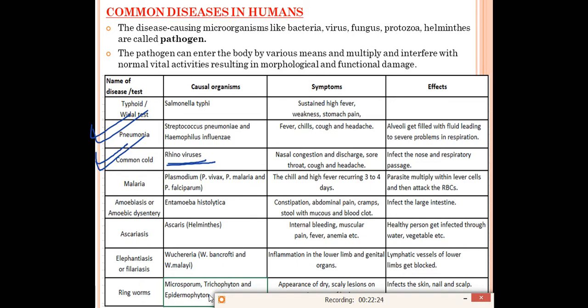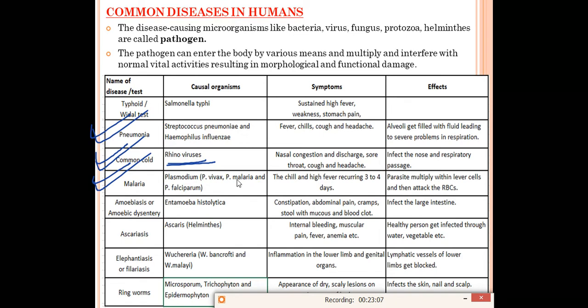Next is malaria. Malaria is caused by a protozoa called Plasmodium. So there are three types of Plasmodium which are given in your textbook: Plasmodium vivax, Plasmodium malariae, and Plasmodium falciparum. All three types of Plasmodium affect the person, and the disease malaria can be seen over there. So this Plasmodium is a type of protozoa. And who carries this Plasmodium? It is carried by the Anopheles mosquito. The Anopheles mosquito is the vector which carries this Plasmodium, and they infect human beings.